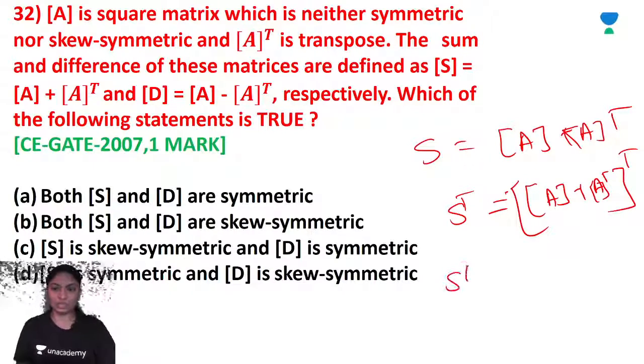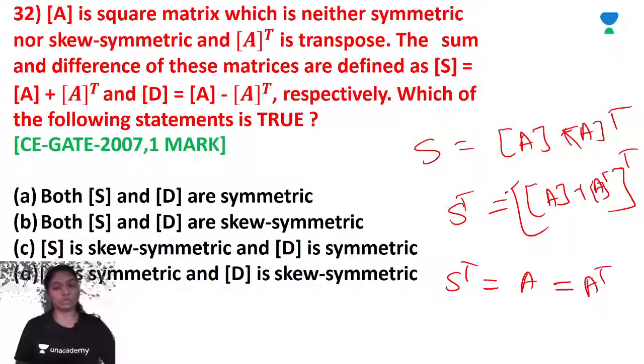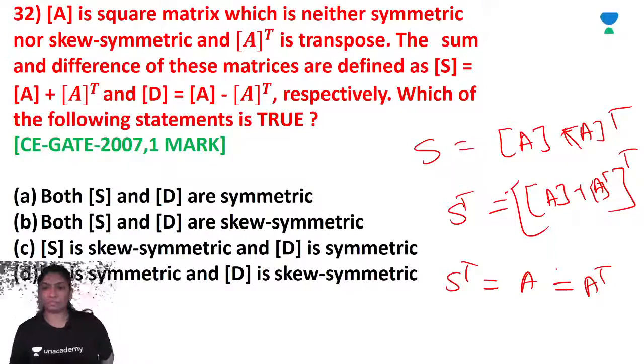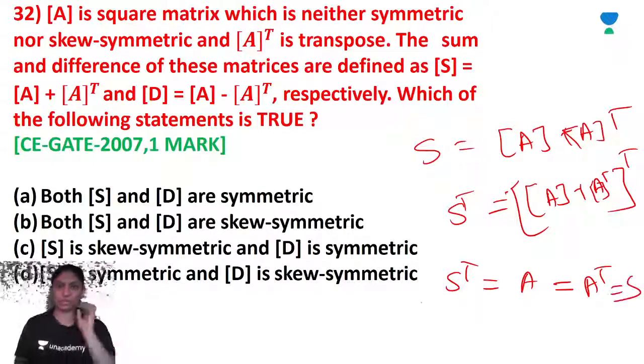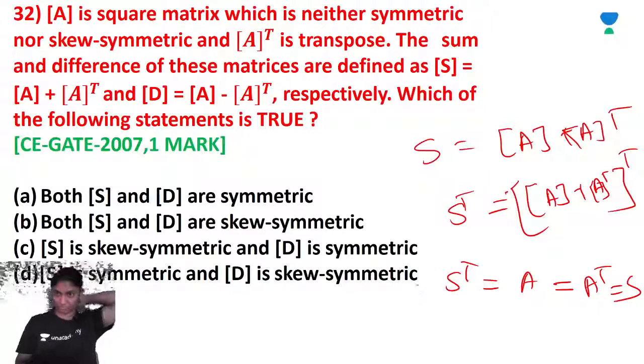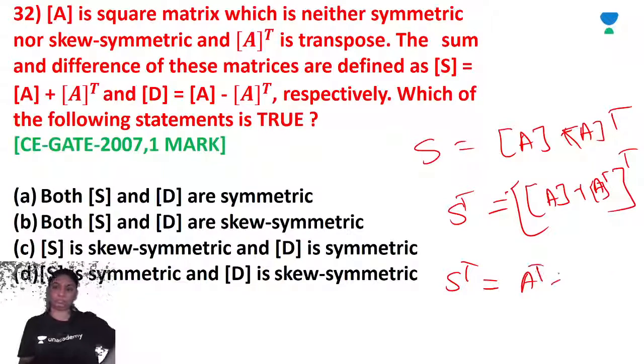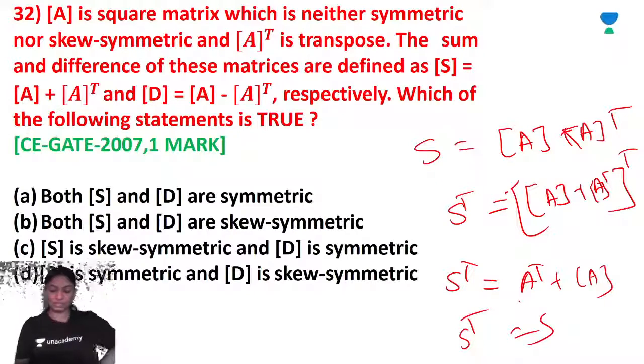So S transpose is equal to A transpose transpose, plus A transpose, which is equal to A plus A transpose, which is equal to S, right? So S is symmetric, right?